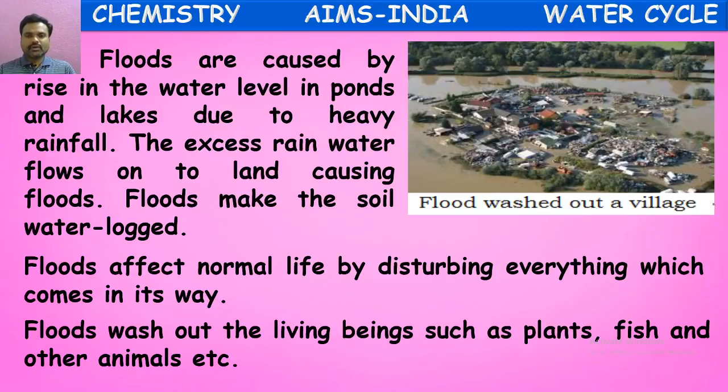See here, one village is completely submerged in water. This is because of heavy rains and floods. There might be a nearby river or lake. When heavy rain occurs, that river or lake will be completely filled with water and will overflow. That overflown water will come and fill these villages and the streets. This causes floods. So these floods are very dangerous.